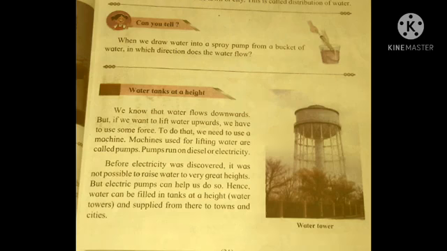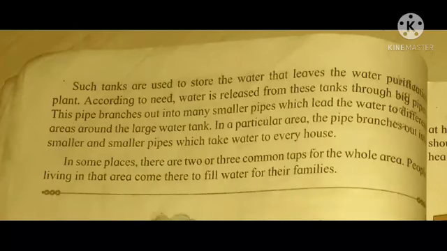Here you can see water towers are made. For that, you use a machine for lifting the water. That is called a pump. Nowadays pump-type machines have come that work on diesel or electricity. Before electricity was discovered, it was not possible to raise water to a great height. But electric pumps can help us do this. Such tanks are used to store water before it goes for purification. Children, nowadays technologies have come so that we can move water from one place to another.